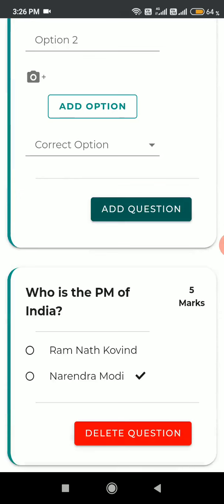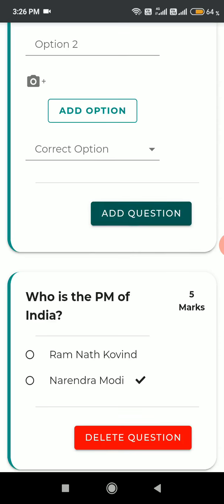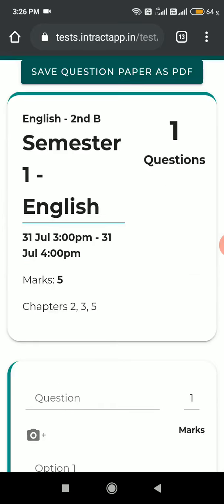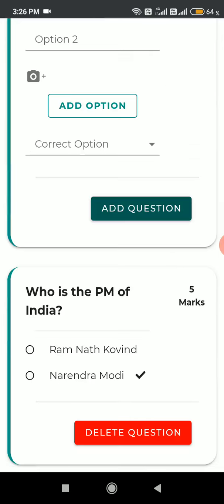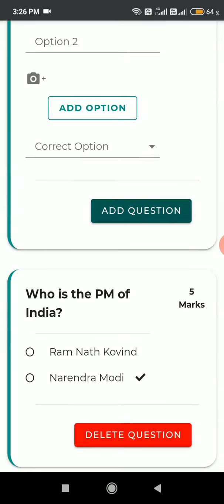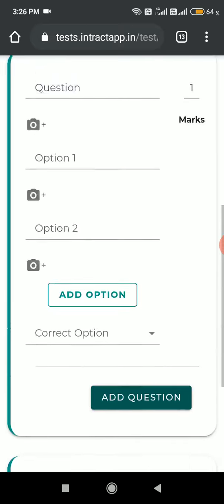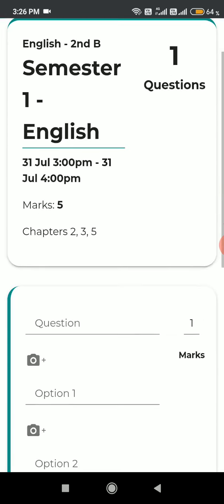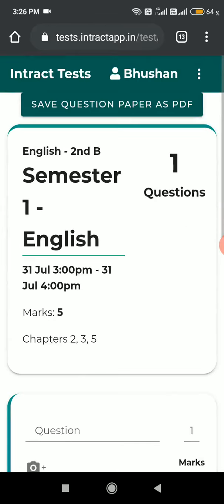Once we have fed the correct option, what's the use of that? The use of it is that the teachers do not need to check the test. Our algorithm or software checks the result by itself. So teachers just have to make the question paper once, just like I have made right now, and they can rest easily. What they have to do next is just supervise during the test, see whom children are copying. That's it. Now I'll show you something beautiful.